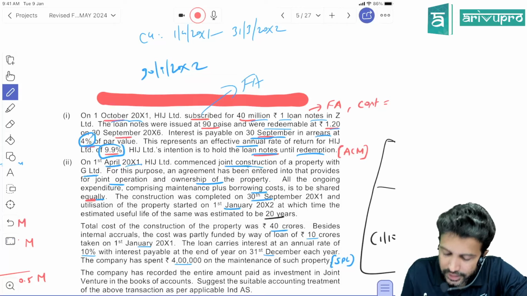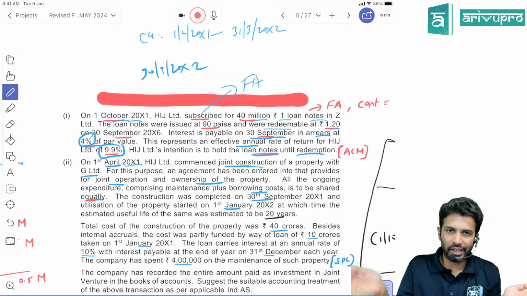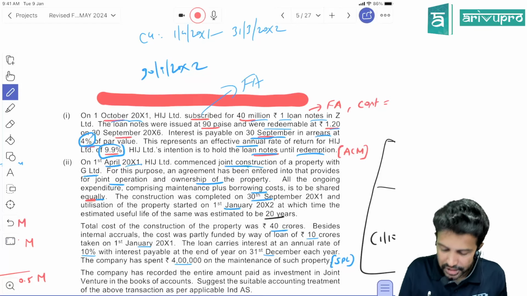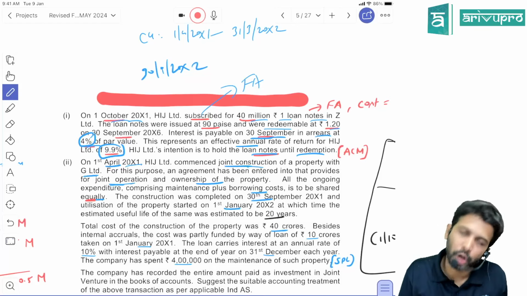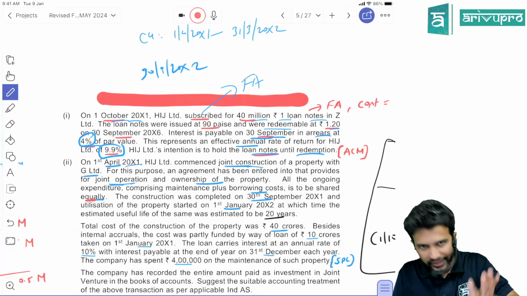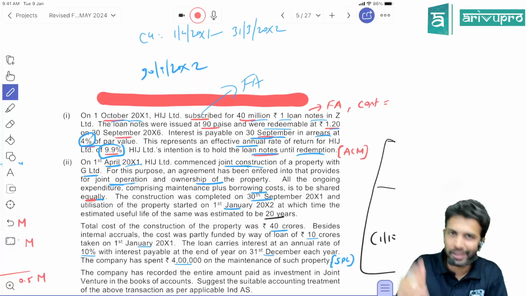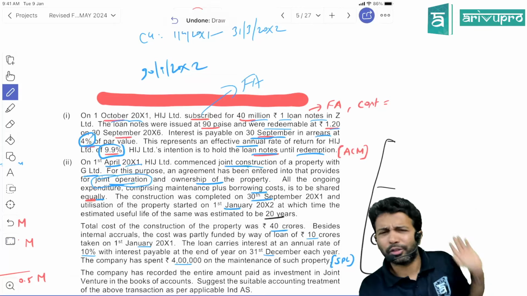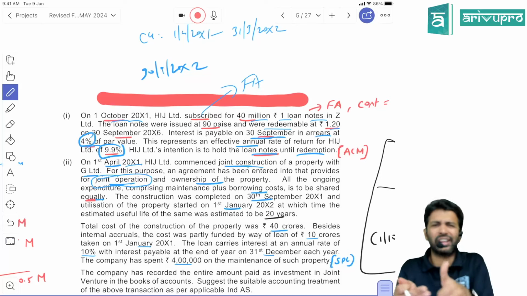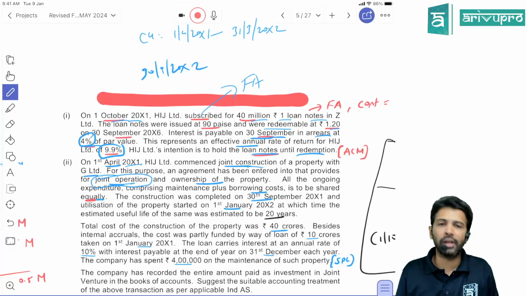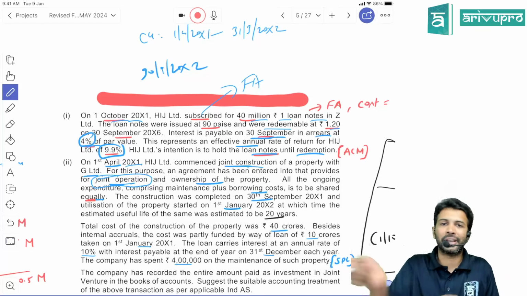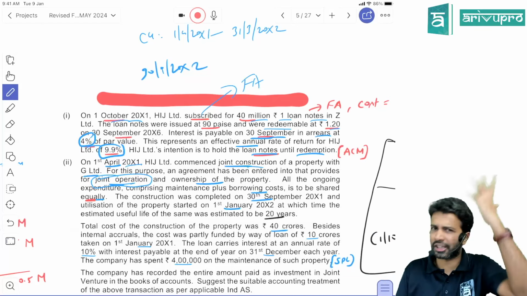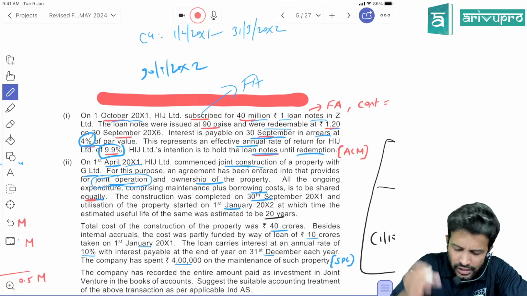On 1st April 20x1, H Limited commenced joint construction of a property with G Limited. So H and G have come together and they're constructing a property. For this purpose, an agreement has been entered into that provides for joint operations. They have told us that this is a joint arrangement in the nature of a JO, a joint operation. In a joint operation, no separate new entity will be formed. The venturers will have a share in the income, expense, assets and liabilities. Each of them will take their respective share and we'll do the proportionate consolidation method. We've done that already.